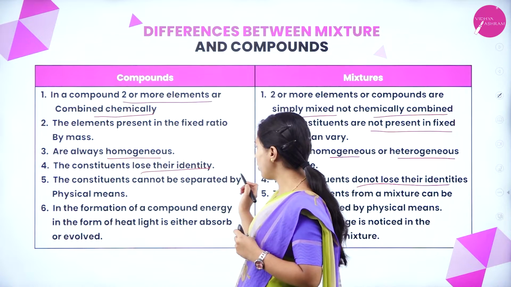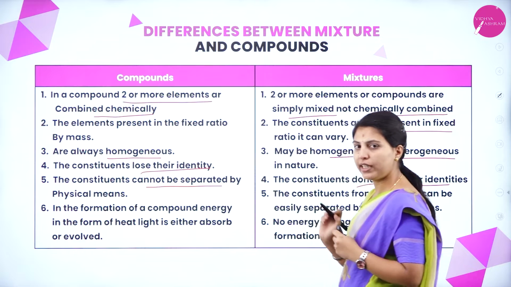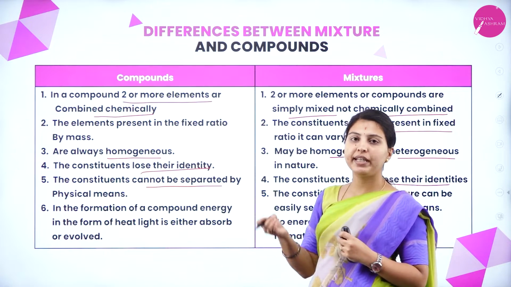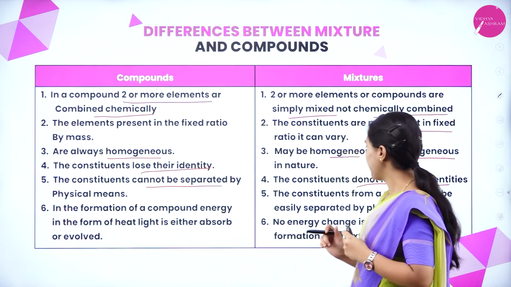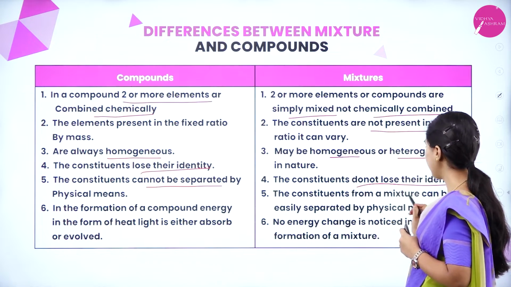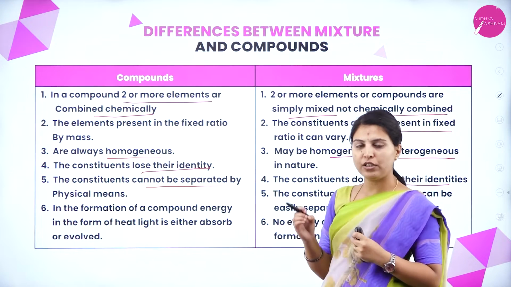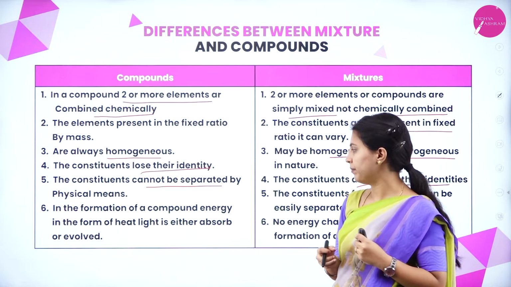The constituents of a compound cannot be separated by physical means because they are chemically combined. We know physical changes can be reversible, but chemical changes cannot be reversible. The constituents of a mixture can be easily separated by physical means. That can be a little difficult, but if you give some time, it can be reversed.